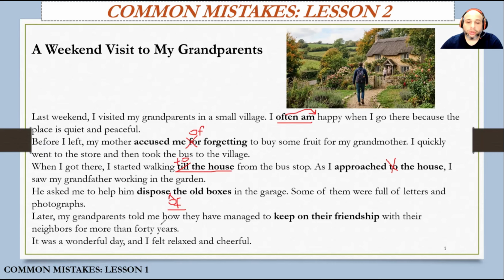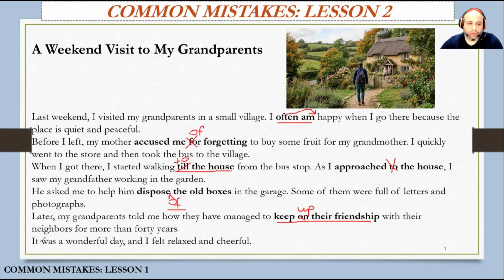Later, my grandparents told me how they have managed to keep on their friendship with their neighbors for more than 40 years. Keep on their friendship. So the student wants to say here that they have managed to continue their friendship with the neighbors, or they have managed to keep their friendship. So in this sense, we will use to keep up their friendship with their neighbors when we want to say that they continued the same thing, they kept the same format, the same form for a long time. It was a wonderful day, and I felt relaxed and cheerful.